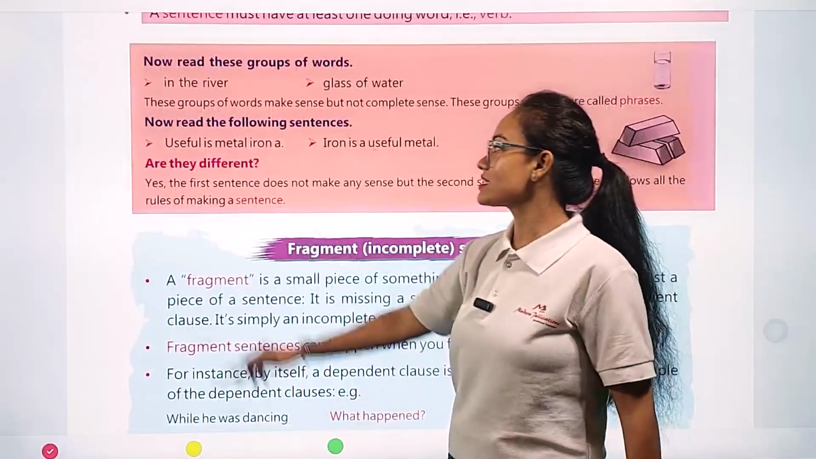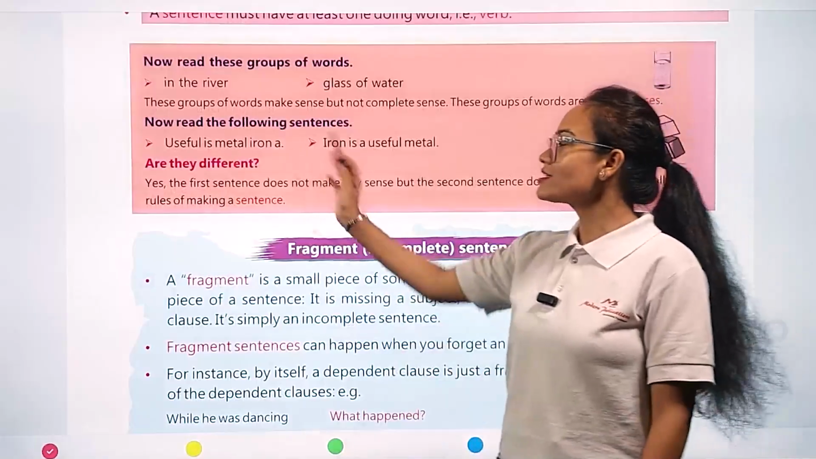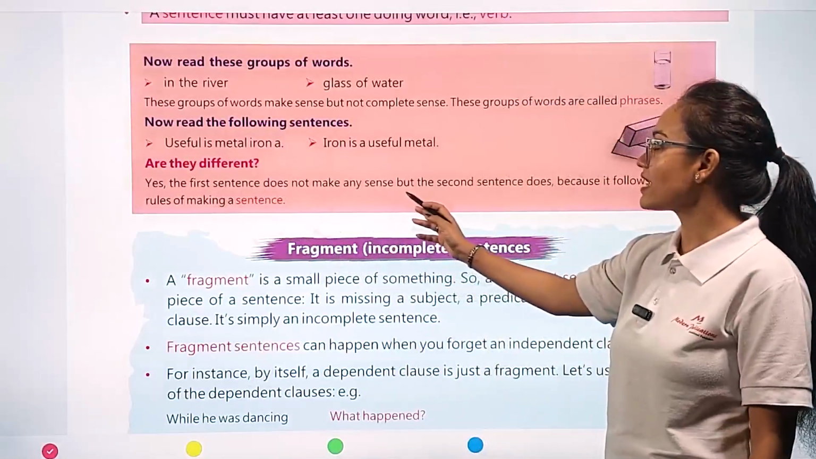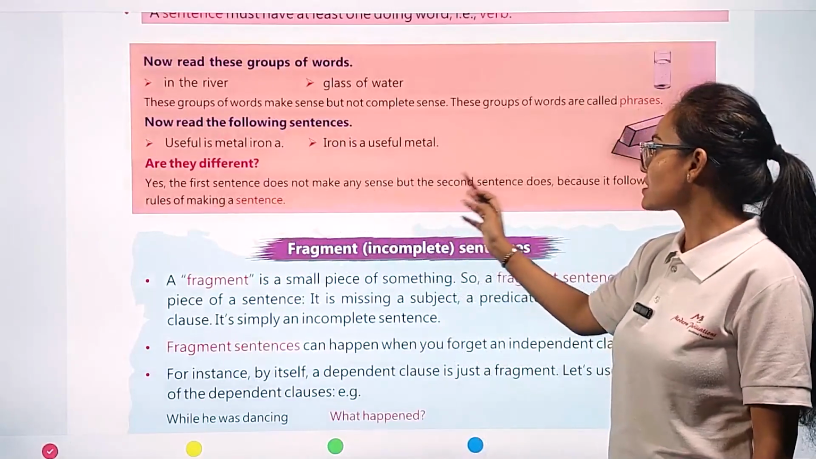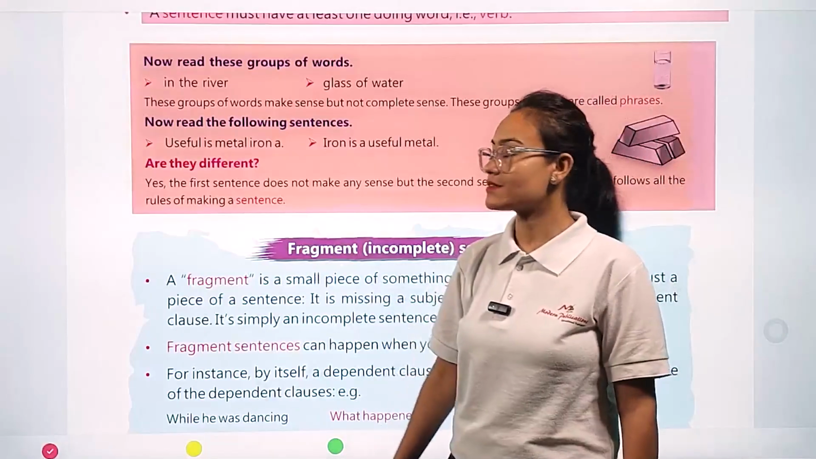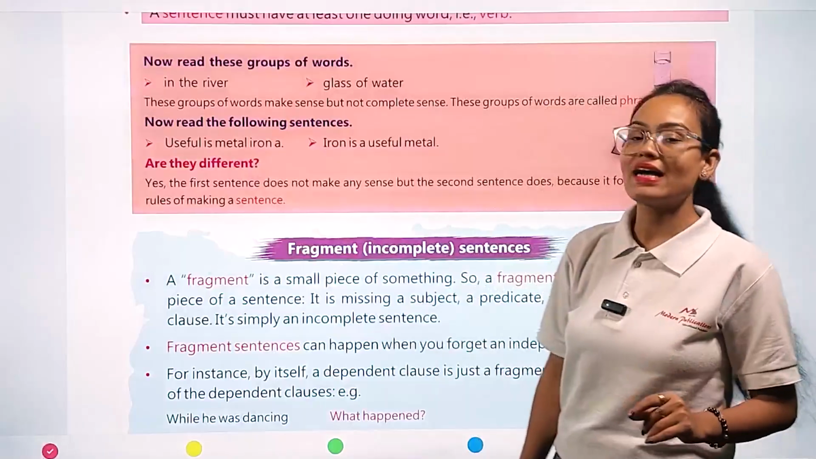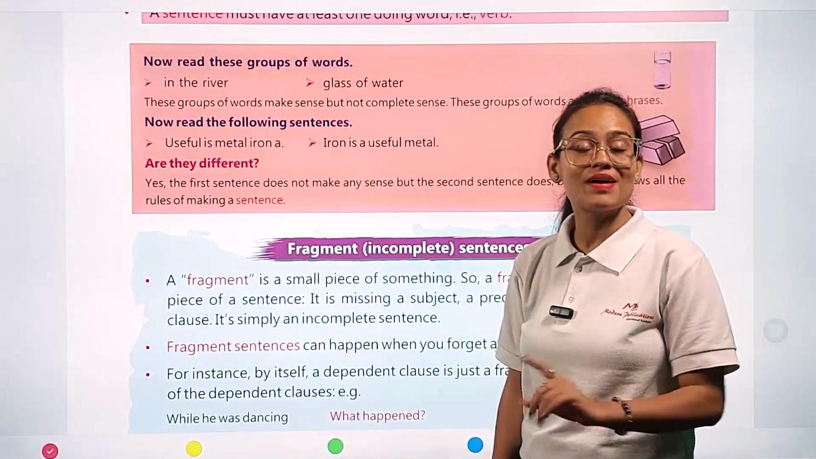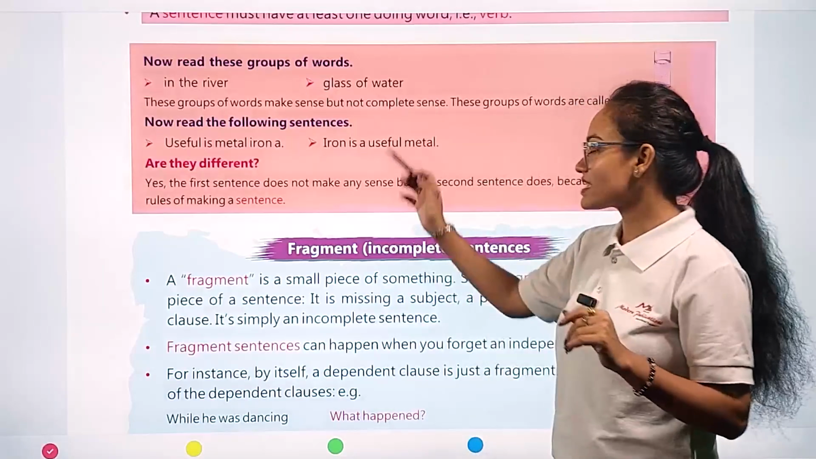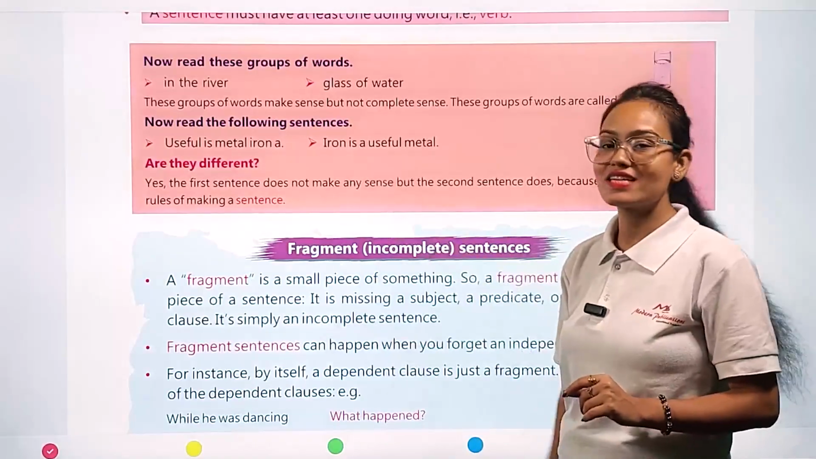Now read the following sentences. Useful is metal, iron a. Iron is a useful metal. These two sentences are different. Yes, absolutely right. The first sentence does not make any sense, but the second sentence does, because it follows all the rules of making a sentence. The first sentence, useful is metal, iron a, is not making any kind of sense. That's why this is a wrong sentence. But the second one, iron is a useful metal, makes sense. It means this sentence is right.